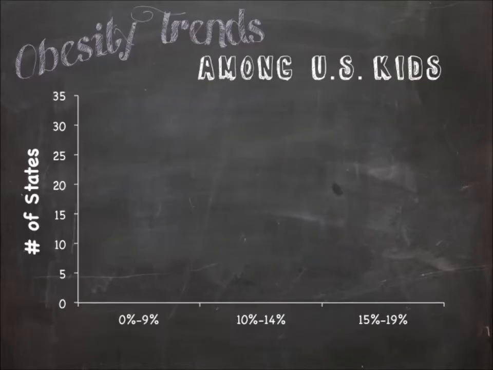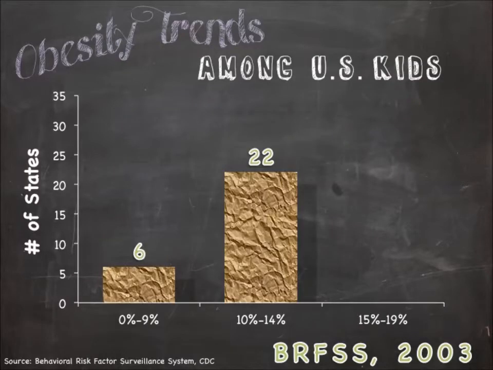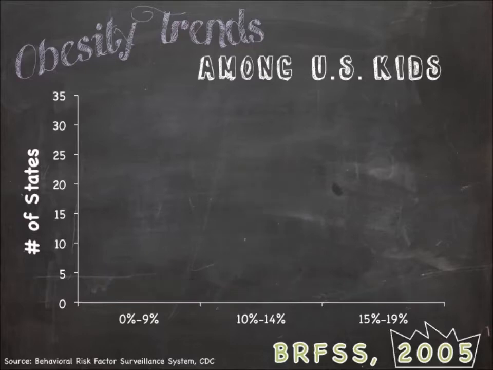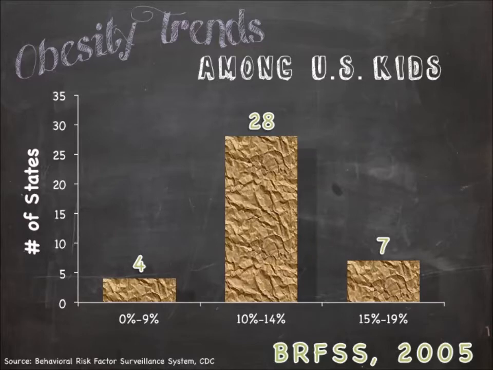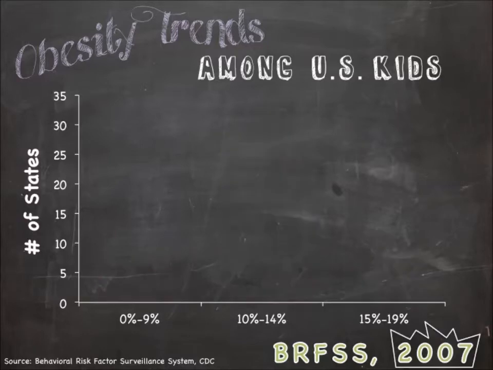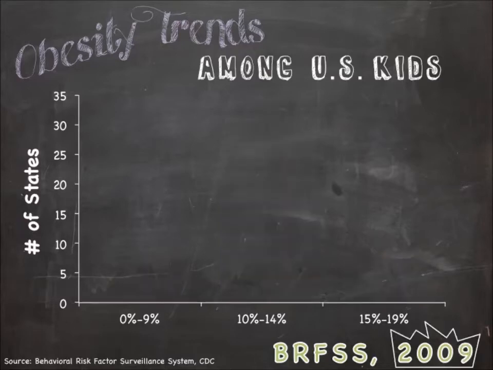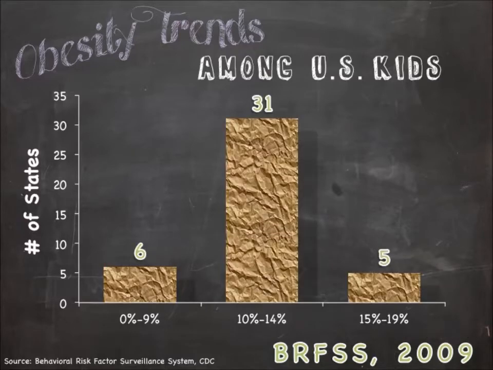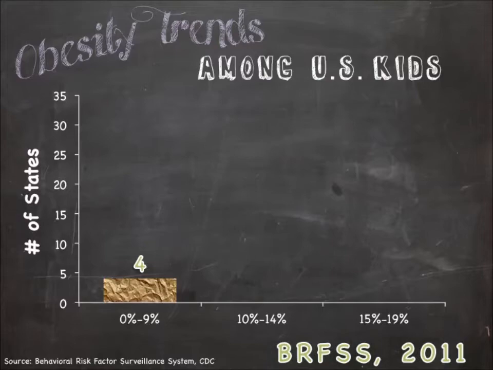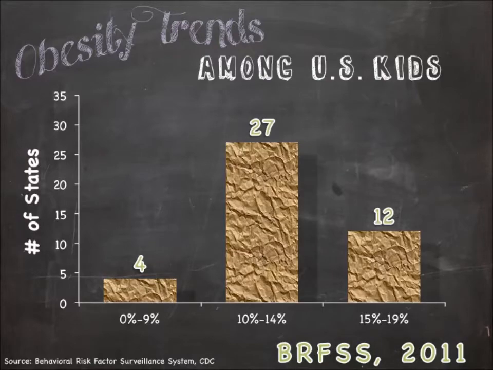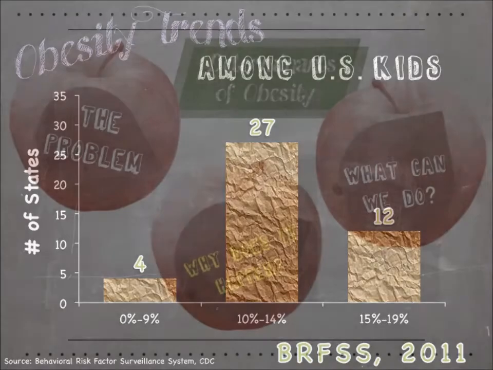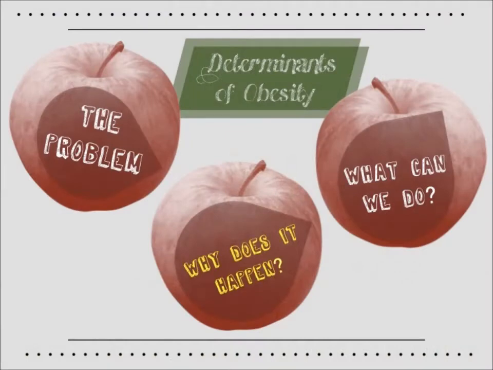Obesity prevalence among children has also increased dramatically during the past decade. Between 2003 and 2011, the number of states that reported childhood obesity prevalence of 10 to 14% increased from 22 to 27 states. Additionally, the number of states that reported prevalence of between 15 and 19% grew from 3 to 12. So you might be wondering, why are obesity rates increasing, and how did this become such a problem?